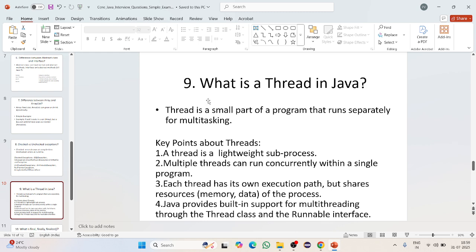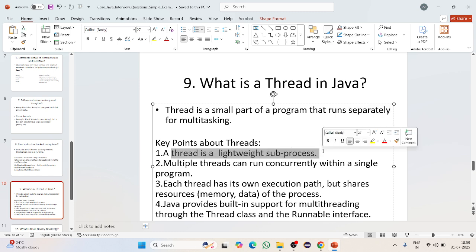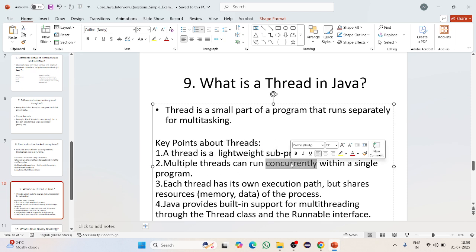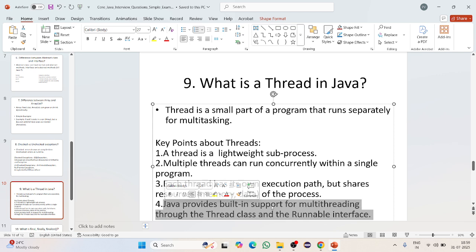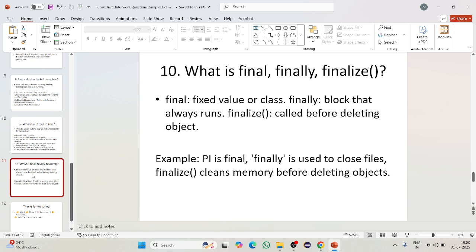So what is a thread in Java? A thread is a small part of a program that runs separately for multitasking. A thread is a lightweight subprocess. Multiple threads can run concurrently within a single program. Each thread has its own execution path, but shares resources like the memory data of the process. Java provides built-in support for multithreading through the Thread class and the Runnable interface. Using this, you can achieve multithreading.